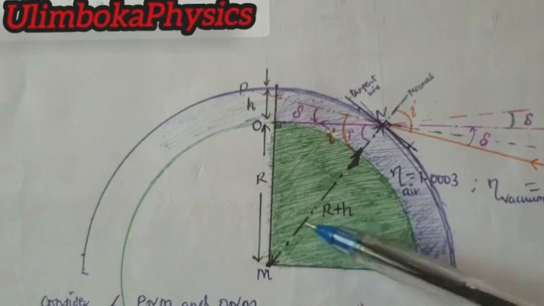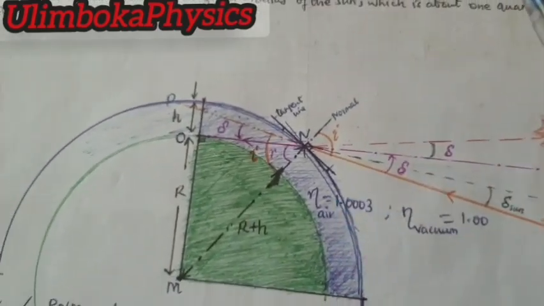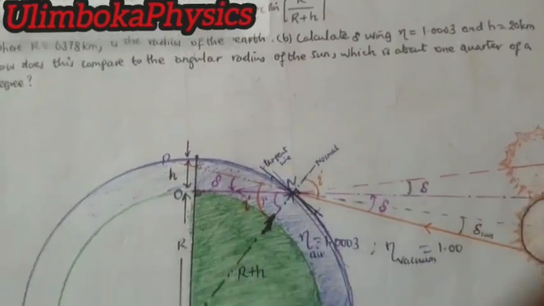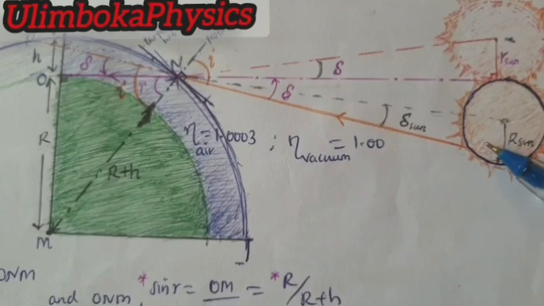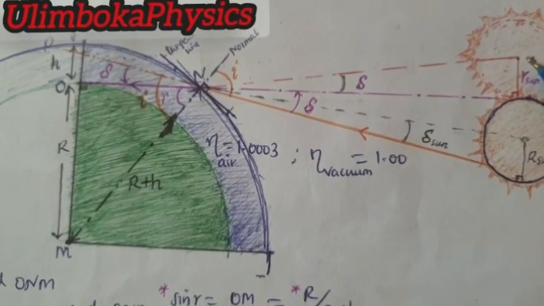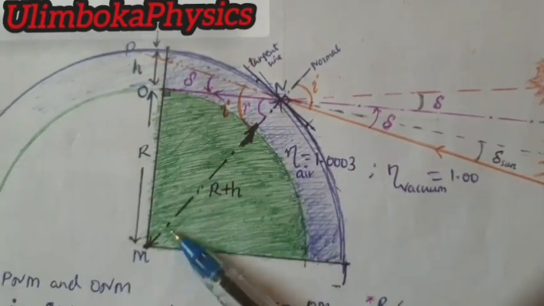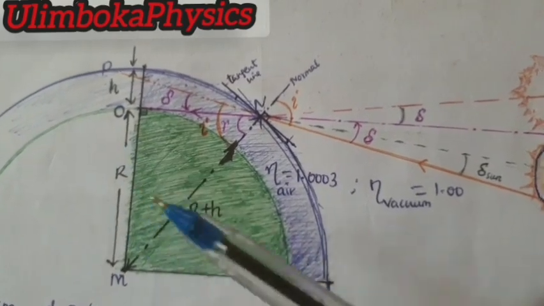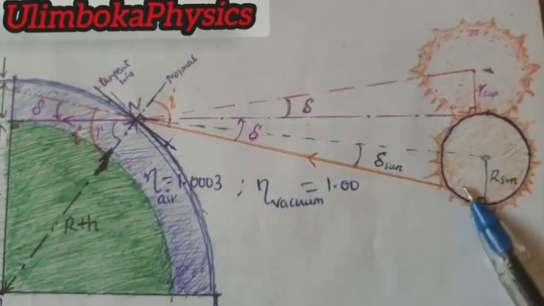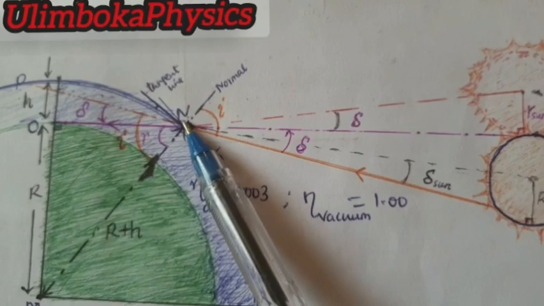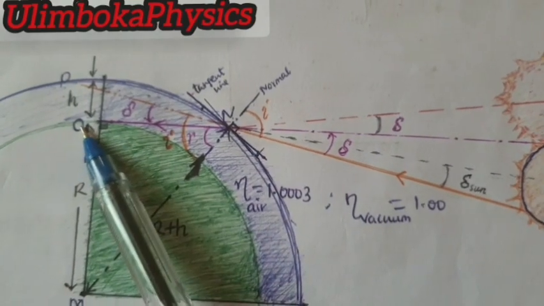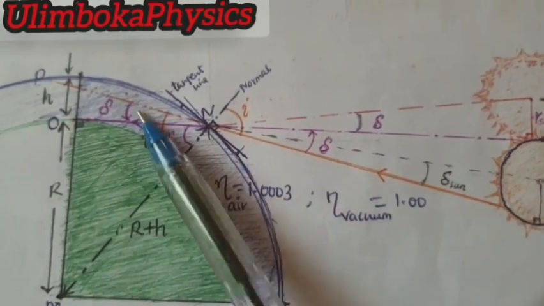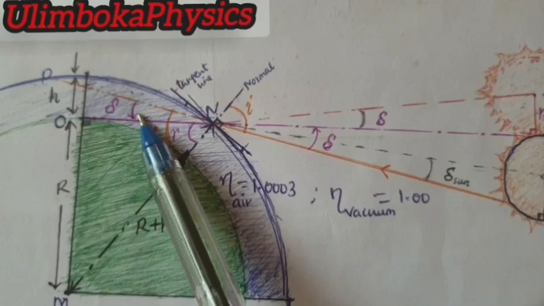Let us consider the diagram below, which will help us understand the scenario of this question. This is the sun, this is the apparent sun, this is the atmosphere with height h, and this is the radius of the Earth from the center to the surface. Incident rays strike a point N and are refracted to O, and from here we have the angle delta that we are asked to find.